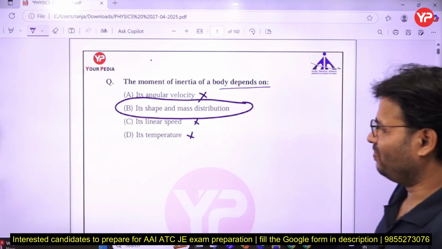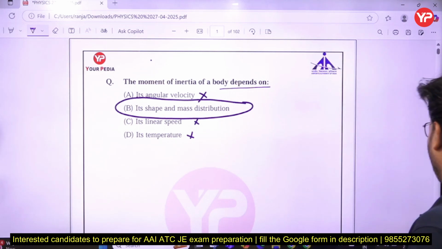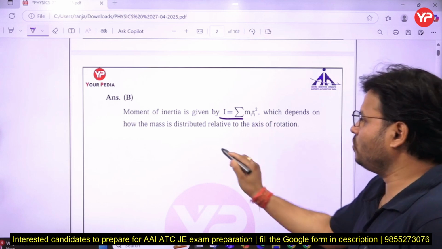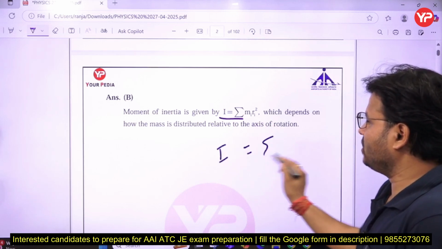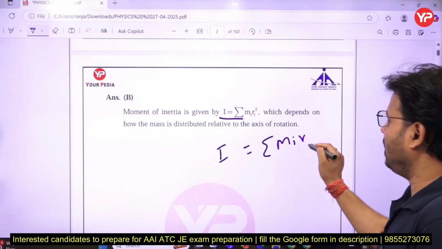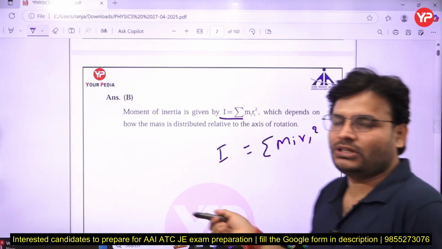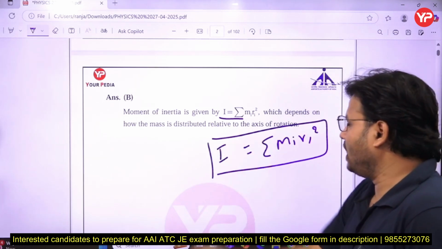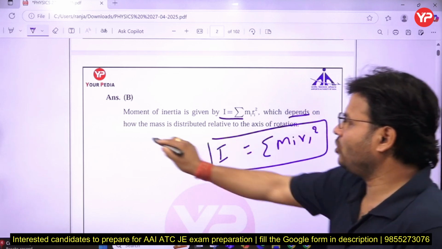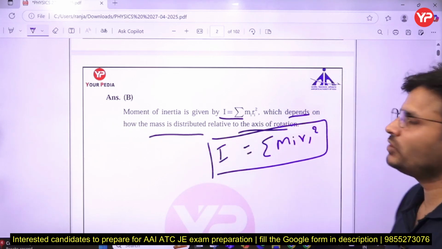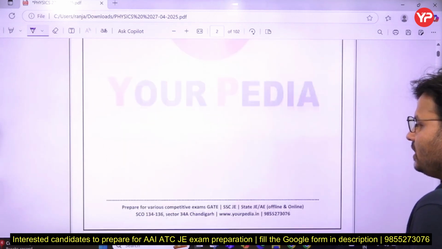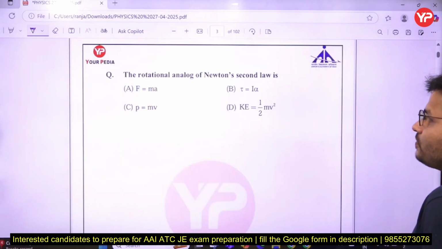Shape and mass distribution, summation mr square. Here is the solution also: I is given by summation of m_i r_i square. So it depends upon the mass and its distribution. Keep in mind that I depends upon how the mass is distributed relative to the axis of rotation. So the correct answer is option B. Come to the next question.